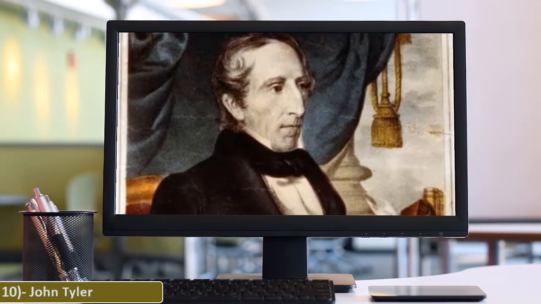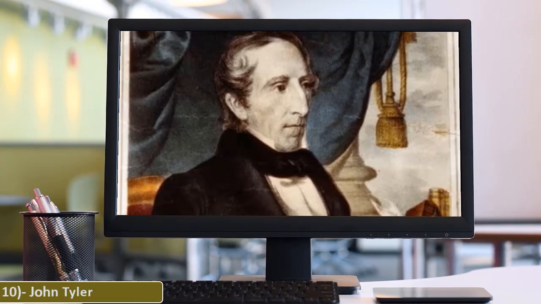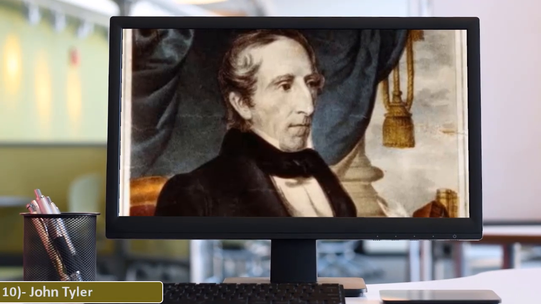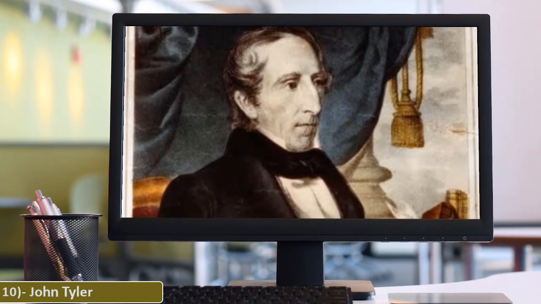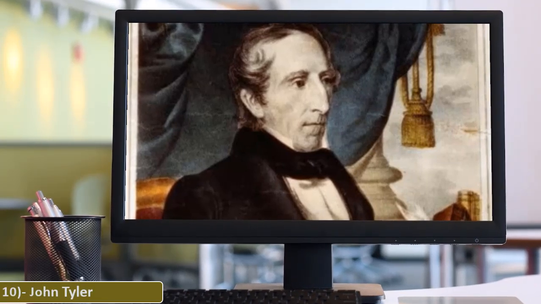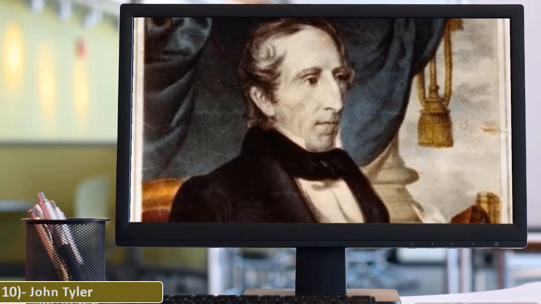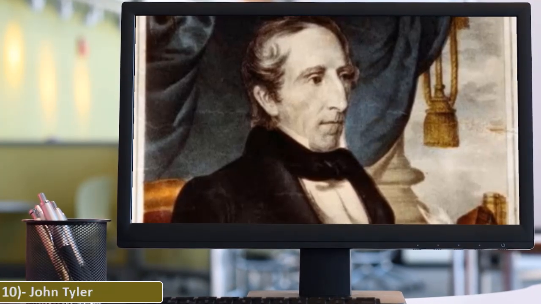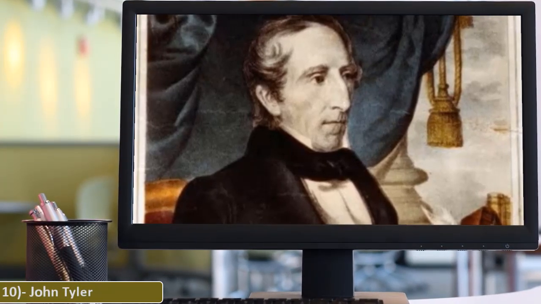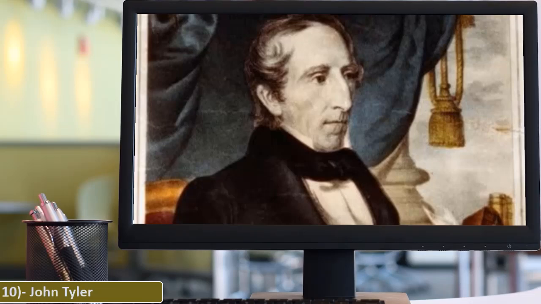10. John Tyler. John Tyler was the 10th President of the United States, serving from 1841 to 1845, after briefly holding office as the 10th Vice President in 1841. He was elected Vice President on the 1840 Whig ticket with President William Henry Harrison, succeeding to presidency following Harrison's death 31 days after assuming office.